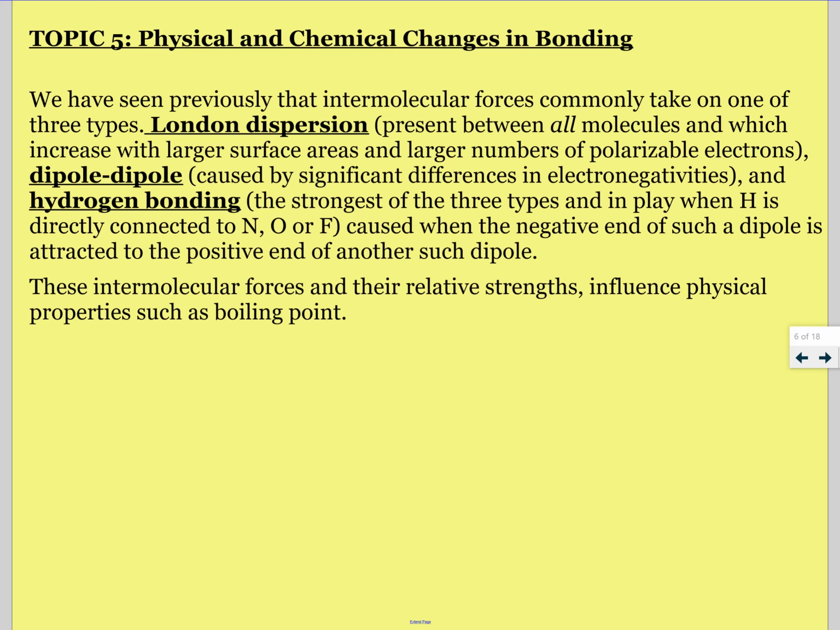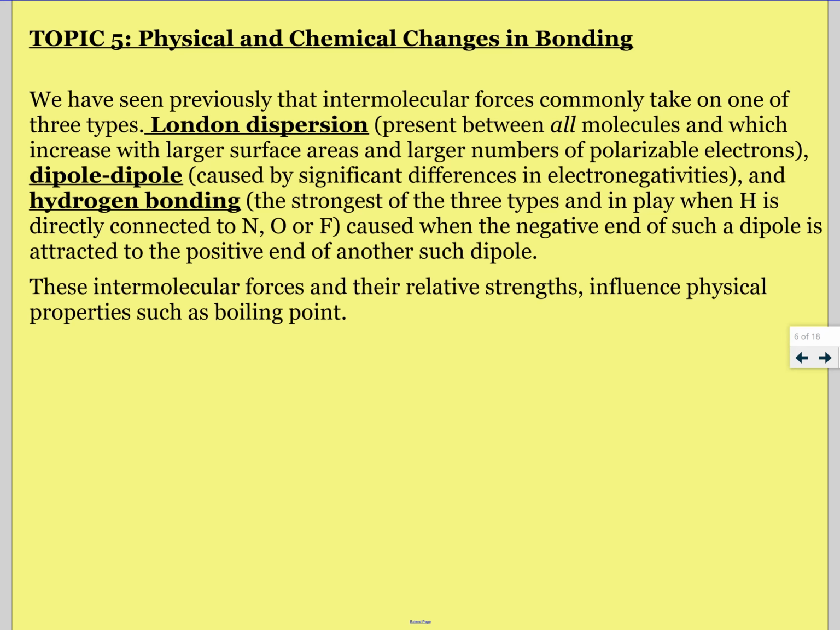So intermolecular forces, we have three that we really deal with. We have London dispersion forces, and this is present in all compounds. It's normally the weakest one of the three. It depends on how big the molecule is. The bigger the molecule, the more London dispersion forces you have. You have dipole-dipole, which is normally stronger than London dispersion forces, and then you have what's called hydrogen bonding, which is the strongest of the intermolecular forces.